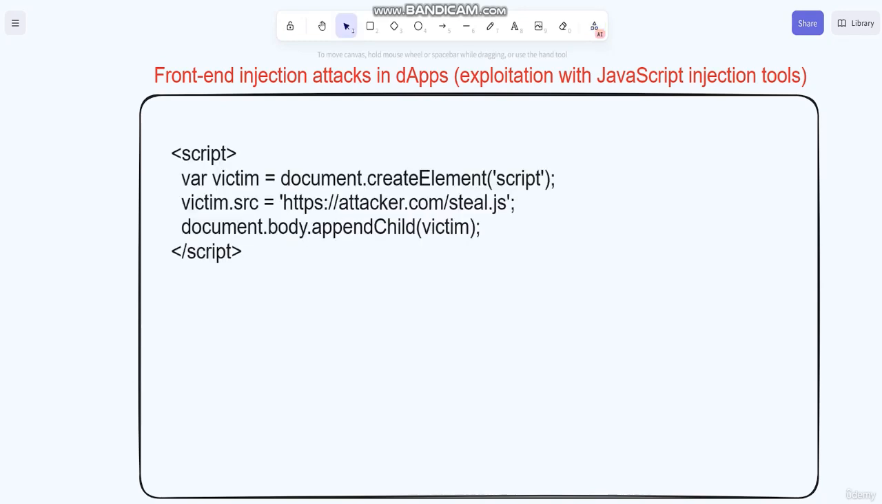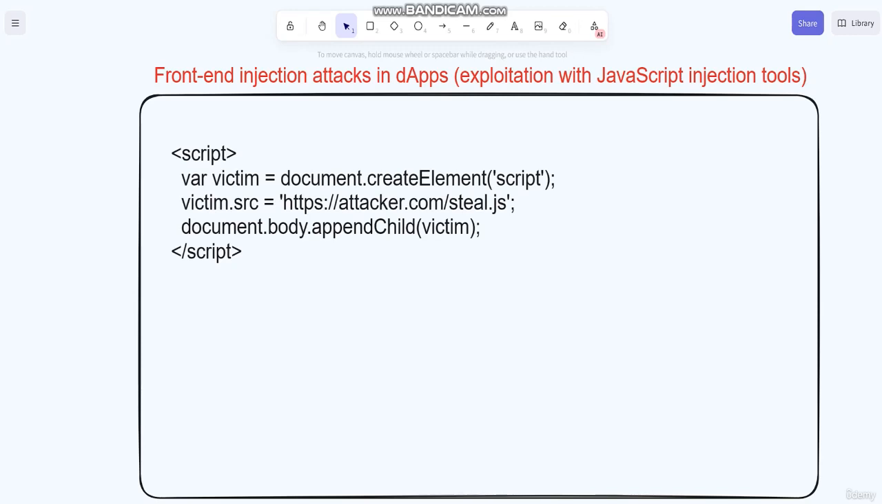In this example, the attacker injects a script tag into the web page that loads a malicious JavaScript file from the attacker's servers. The malicious JavaScript file can then steal user data or manipulate the application. There are several JavaScript injection tools available, including Browser Exploitation Framework. Basically, it is a pen testing tool that focuses on the web browser. It also allows attackers to inject malicious JavaScript code into a web page and control the victim's browser.